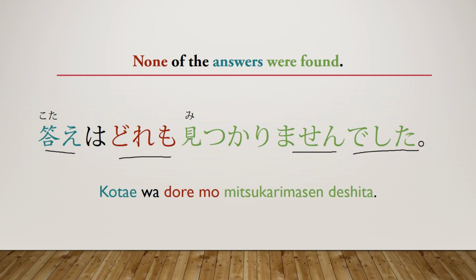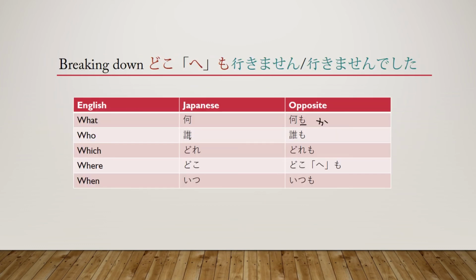Okay, so that is the end of today's lesson. I hope this made sense. Generally, the main takeaway you should have from today's lesson is that when you have an interrogative plus mo plus a negative verb, it's going to take whatever that interrogative is and turn it into the negative form of itself. So if you have what, that's going to reply to an object. So nani mo is going to be nothing. Daremo will be no one. Doremo will be none. Dokoemo will be nowhere. And itsumo can be never. But it can also just as easily be always.